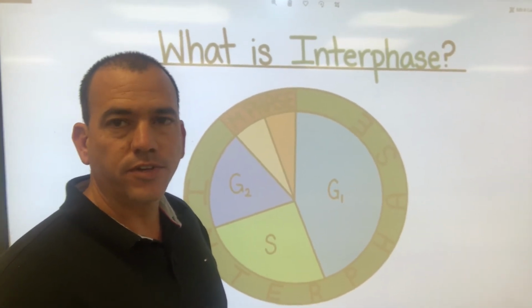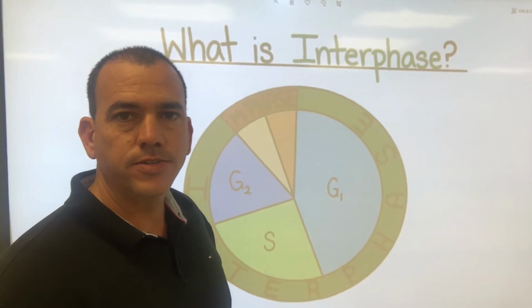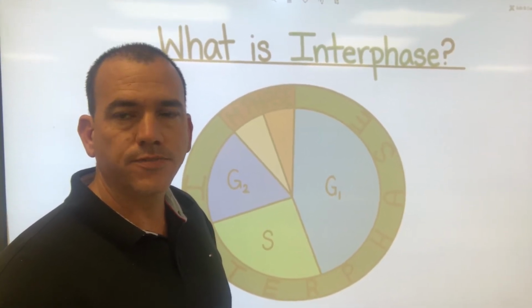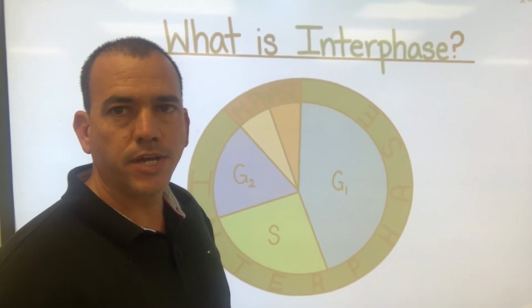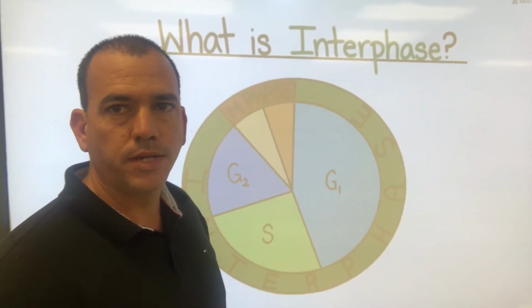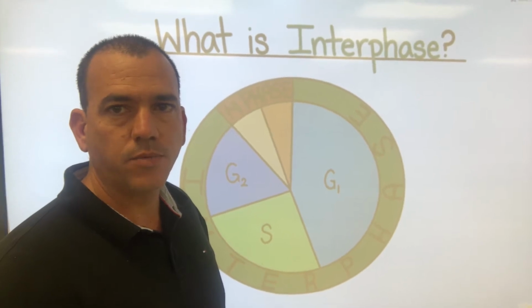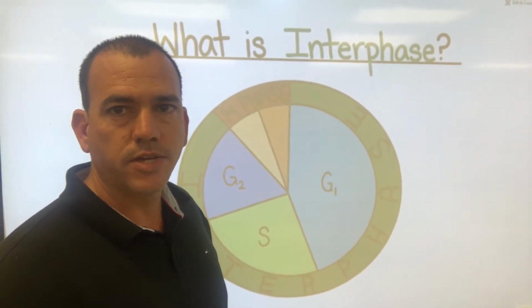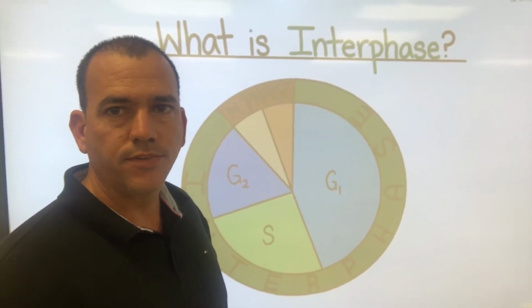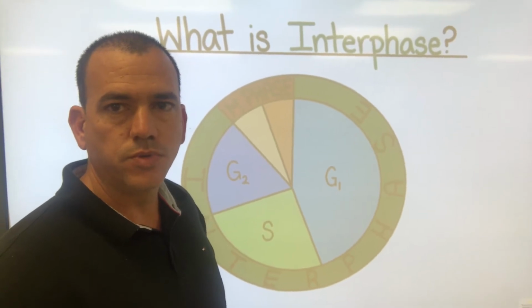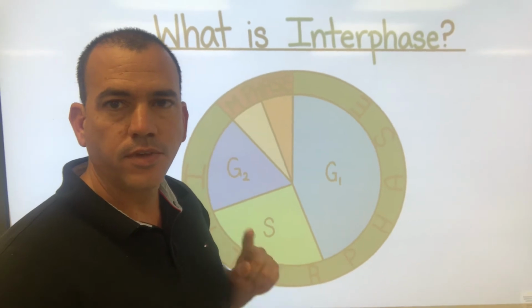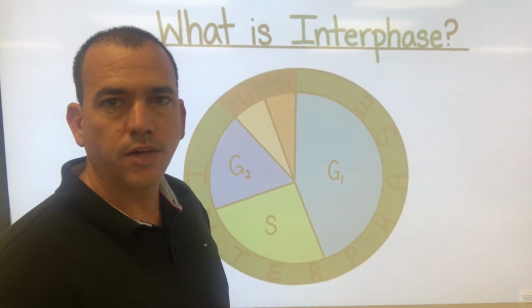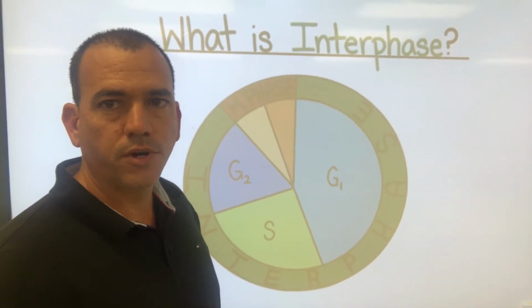What is interphase? Interphase is the longest phase of the cell cycle. 90% of the time will be in interphase. It contains G1, S, and G2. It has all three of those parts. All three of those parts are part of interphase.